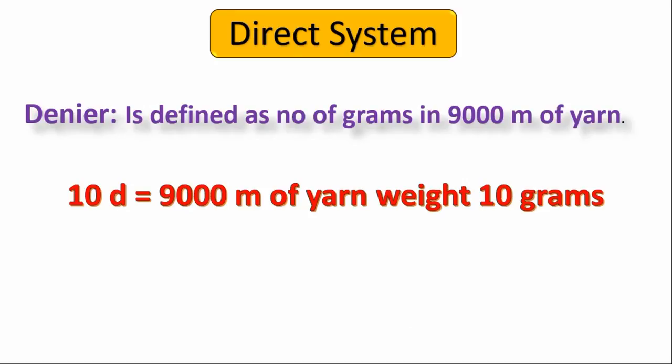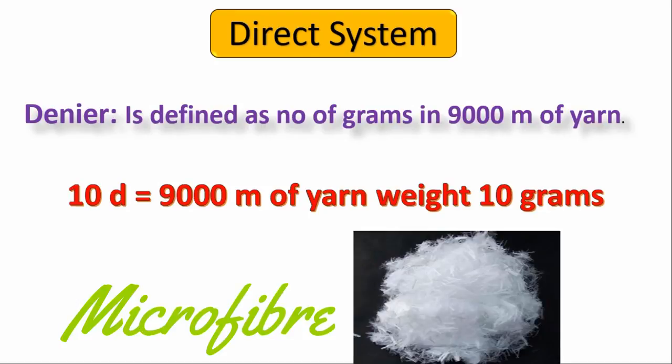And now, Denier is defined as number of grams in 9000 meters of yarn. If I say yarn count is 10D, that means 9000 meters of yarn weighs 10 grams. Denier counting system is mostly used for microfiber.